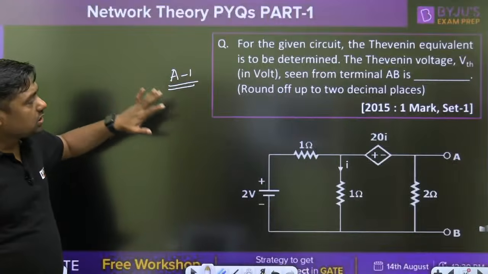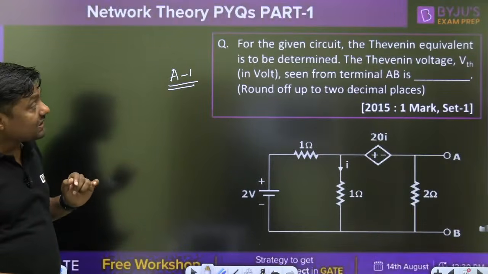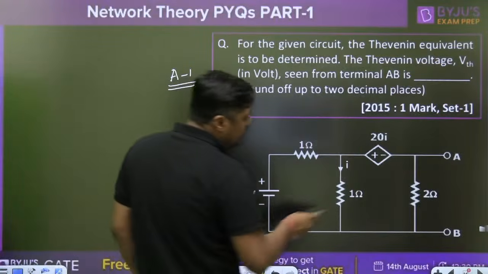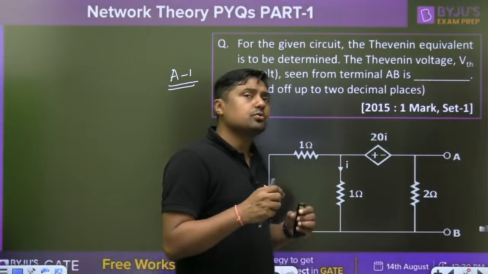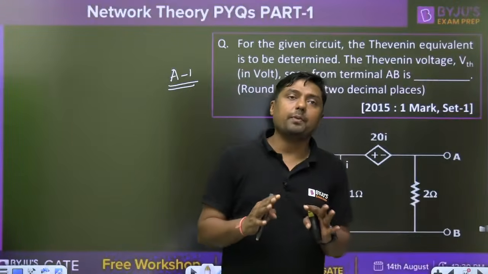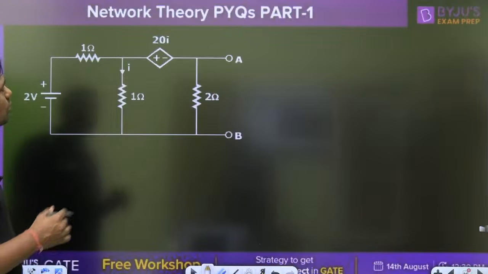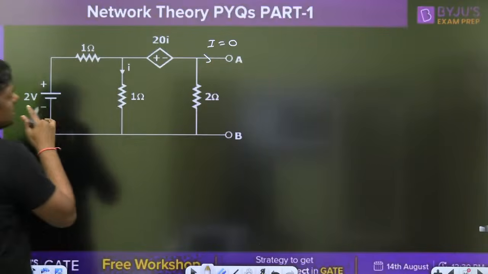Now, for the given circuit, what is the Thevenin's equivalent? You have to determine the Thevenin's voltage VTH. Try to watch this. This is a 2i, so don't worry. A number of students are highly confused with dependent sources, so don't worry about the dependent sources. Open circuit means what is the current here? 0.